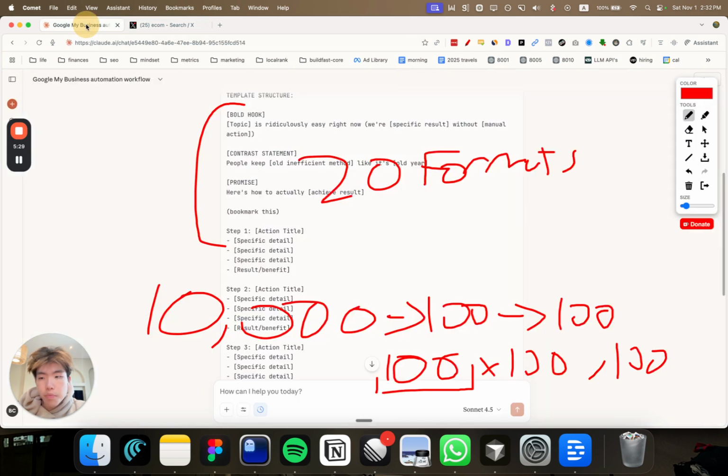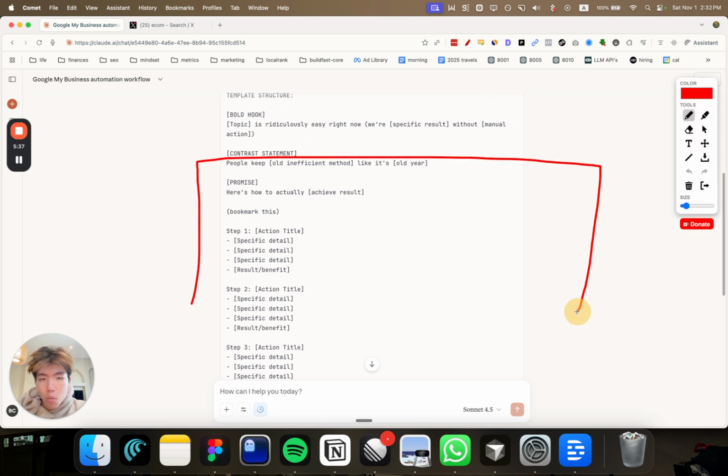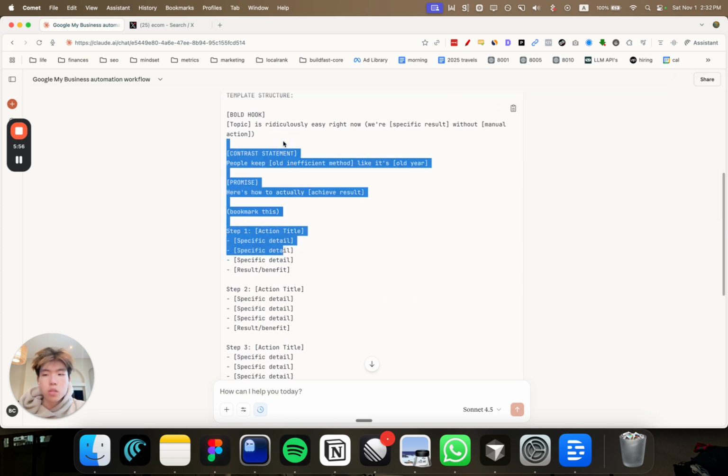So obviously the goal is to find 80 more formats, and then the way that we can organize it is in Notion. We can have a huge database of tweet formats or tweet structures, and this allows us to easily copy and paste and reuse these across all of our accounts. So this is a high level way of why this works and how we can scale it.